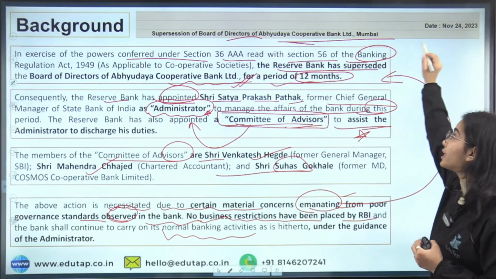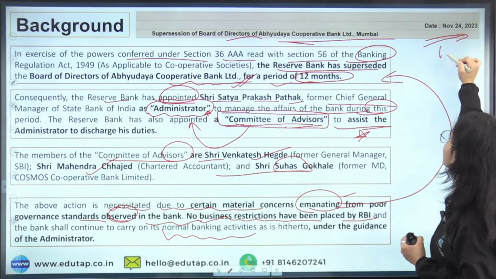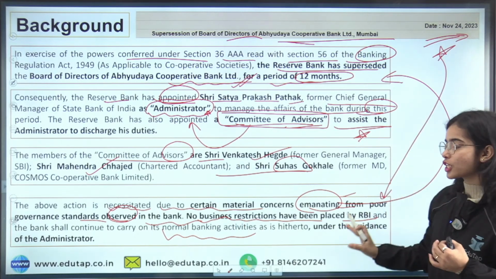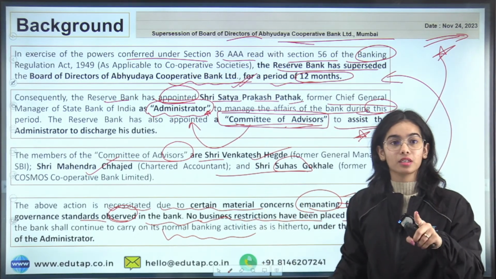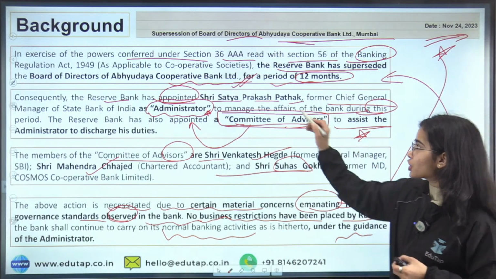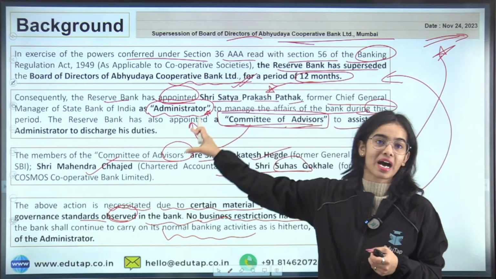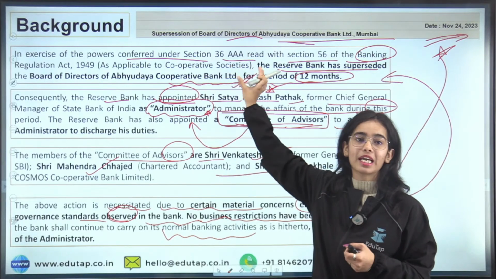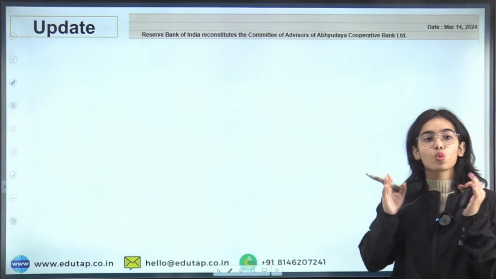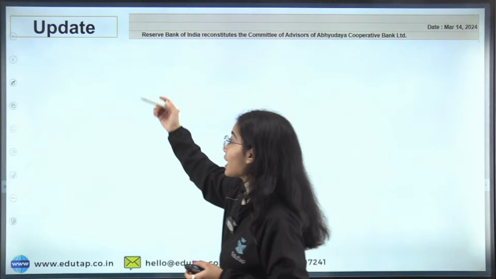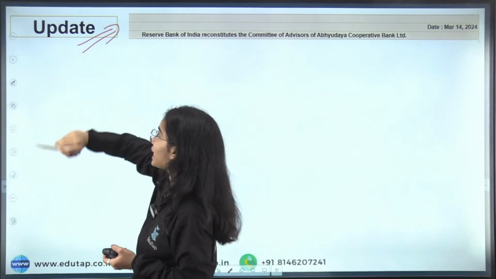So this was decided on November 24, 2023, that the normal banking functions will be done by the bank, but under Satya Prakash Pathak, who is the administrator of the bank now, since the RBI has superseded the Board of Directors. So what is the update that has come up?